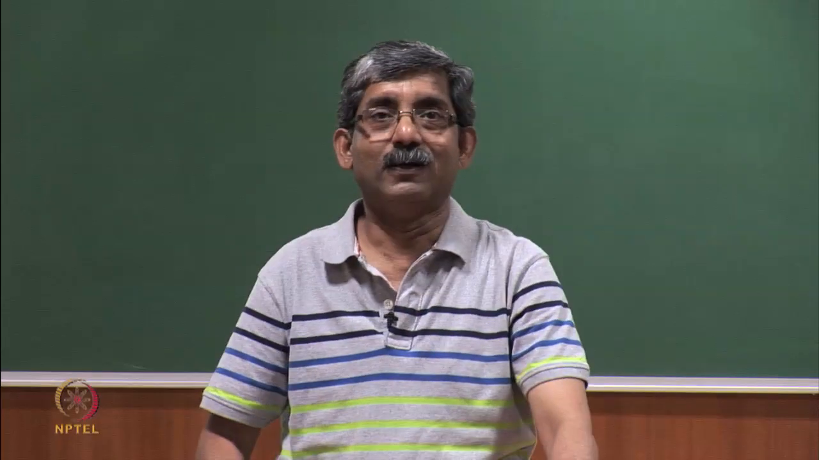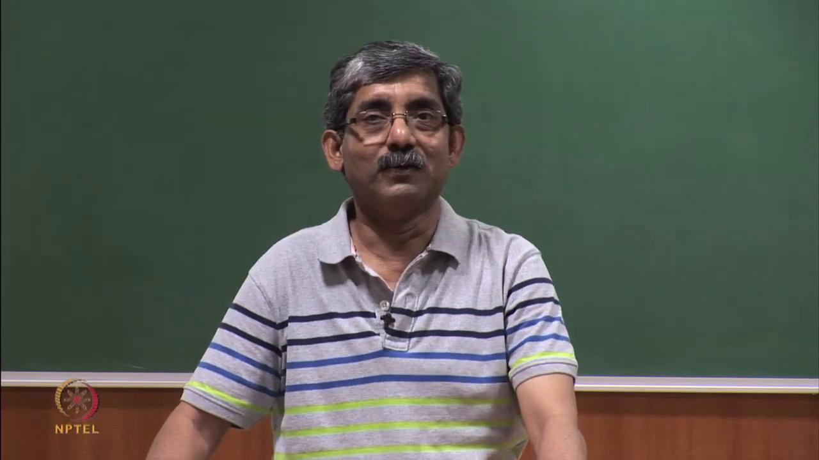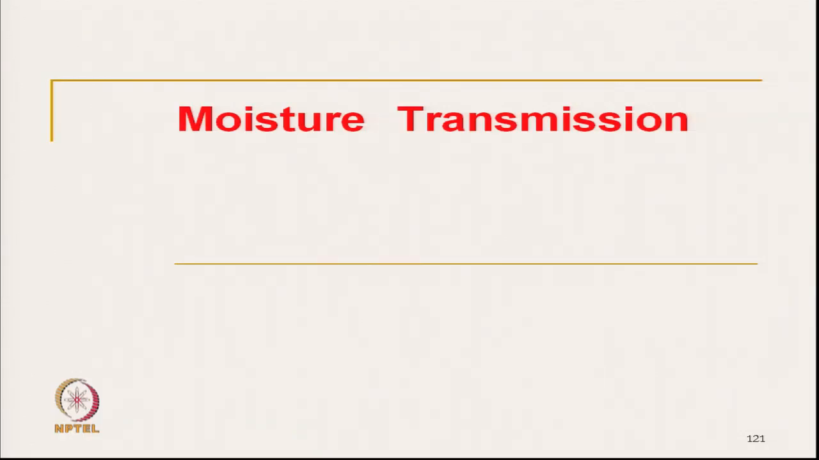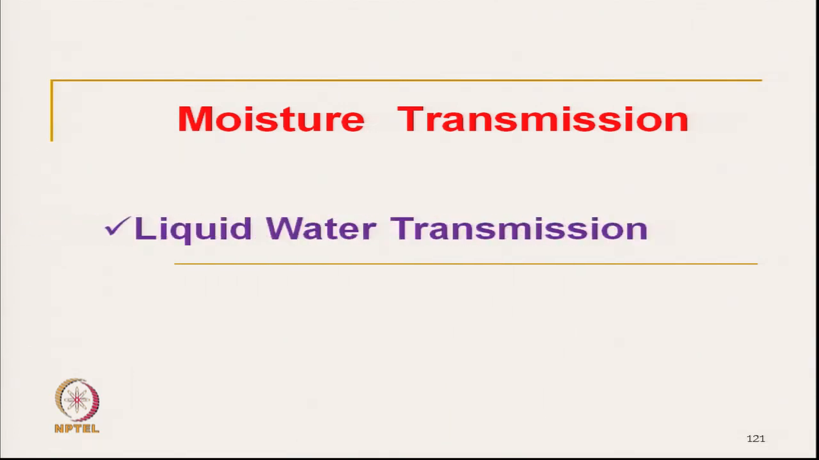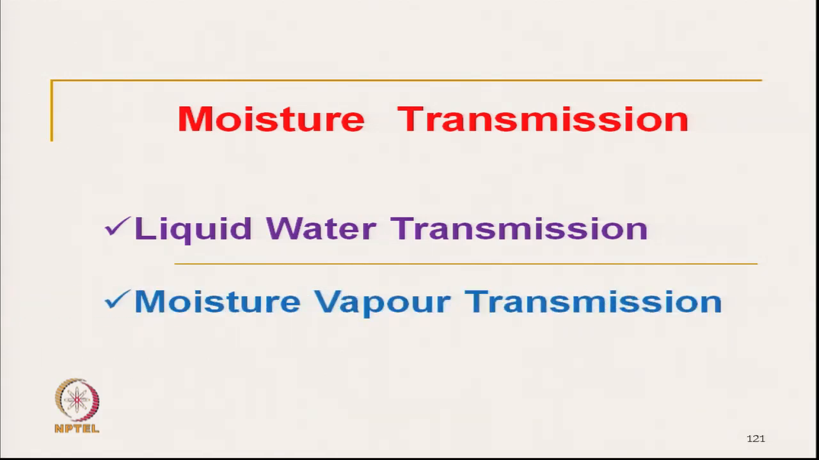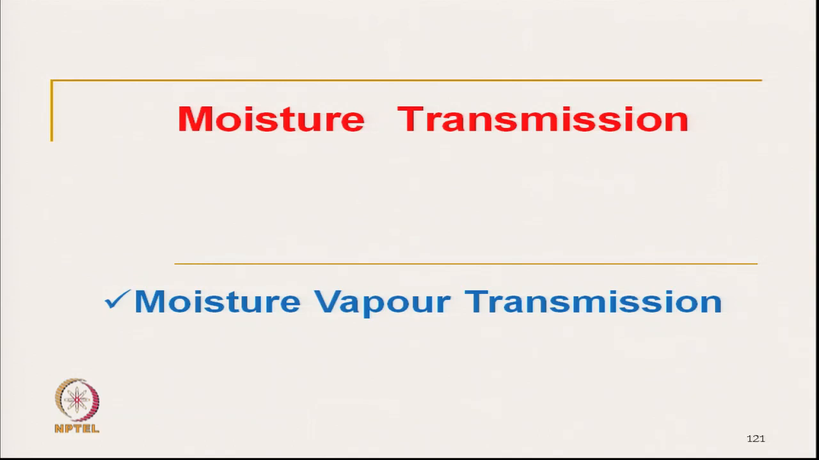Hello everyone, we are discussing moisture transmission related aspects of clothing comfort. So, we know that moisture transmission through textile material takes place in two forms. One is liquid water transmission, and the other is moisture in vapor form. Liquid water transmission we have discussed in detail in the last segment. So, in this segment we will discuss the moisture transmission in vapor form.